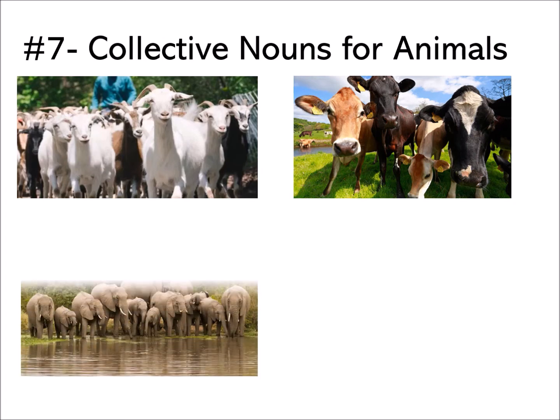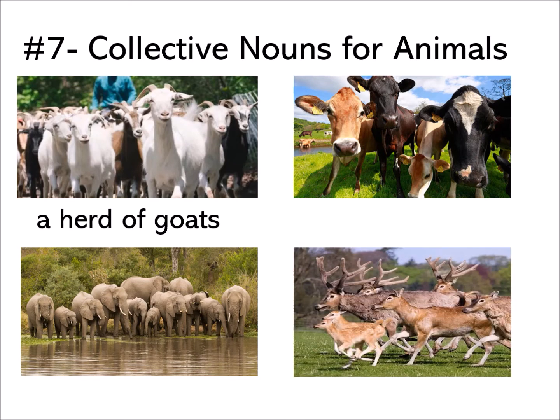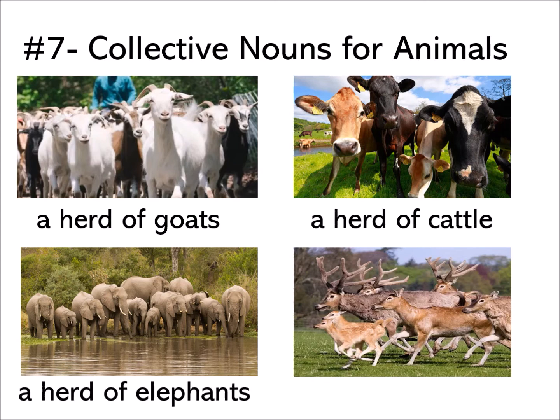Remember that. Next. This is a group of elephants and this is a group of deer. So, which collective noun to be used? Number one, a herd of goats. What about number two, a what of cattle? Yes, very good. A herd of cattle. Number three, a herd of elephants. Number four, a herd of deer. The same when you write the word deer in plural form, it remains the same, deer, D-E-E-R.